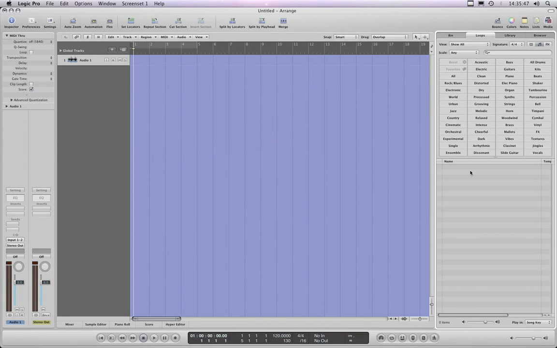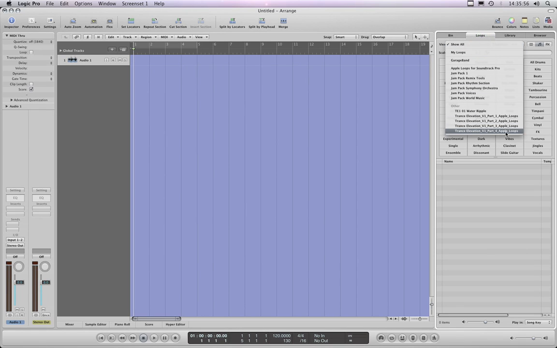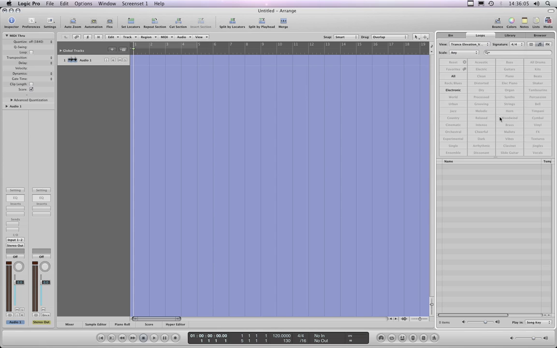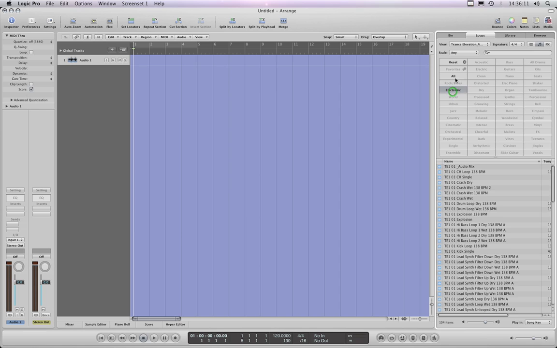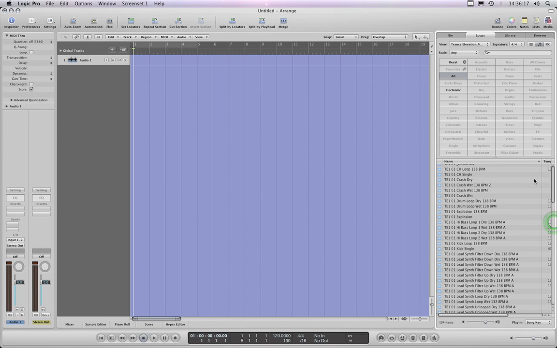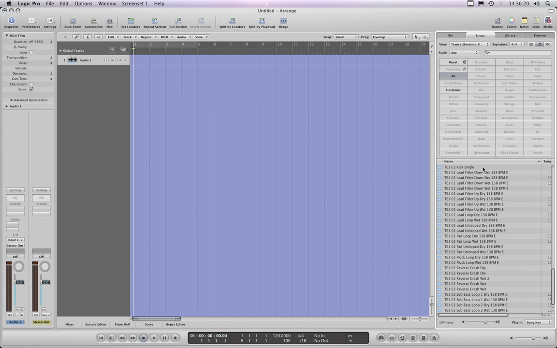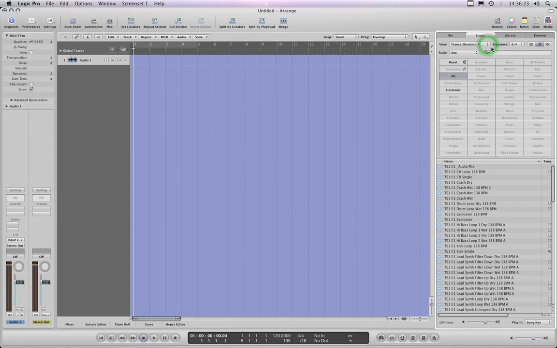Nothing happens apart from this becoming automatically highlighted. The little white line appears around it after a few seconds. But if you drop this down now, you can see part 4 has been installed. To go into one of the collections, you just choose part 1, 2, 3, 4 or 5, and this changes to show only 2 categories, all and electronic. Both contain the same thing, which is all the loops, including the demo songs, for the 2 tracks included in that Apple Loops part. Remember there are 5 parts in total for Trance Elevation Volume 1.